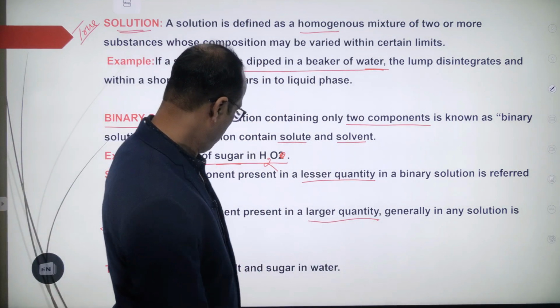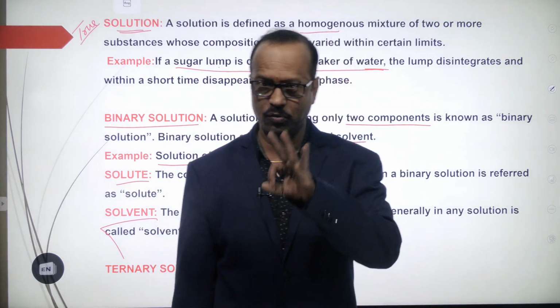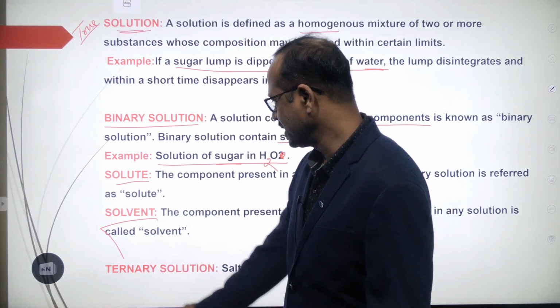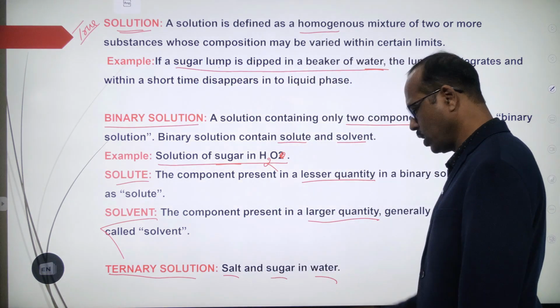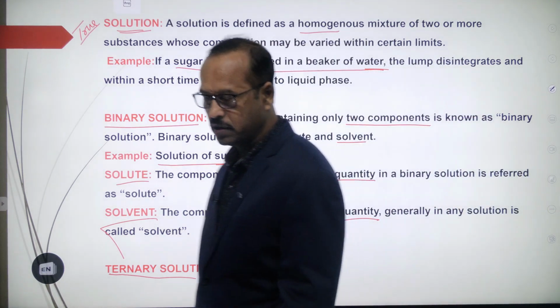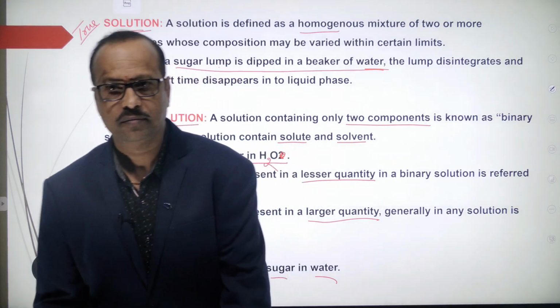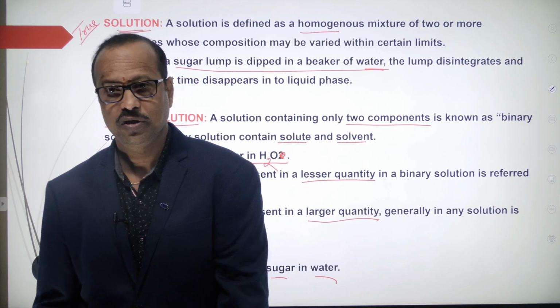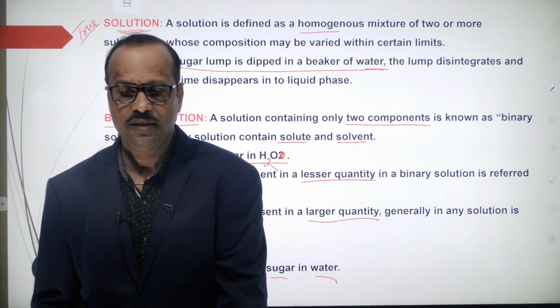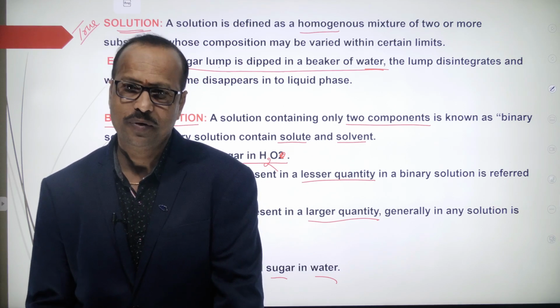Similarly, if the solution consists of three components, that's called a ternary solution. Salt, sugar, and water. Did you taste the water in which salt and sugar both are mixed? Yes or no? Yes.